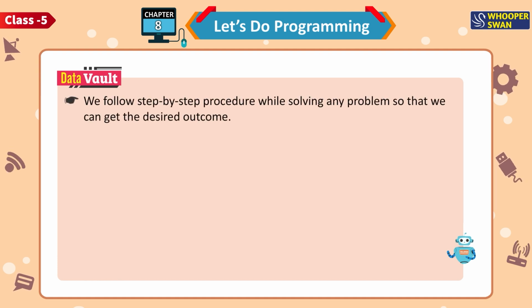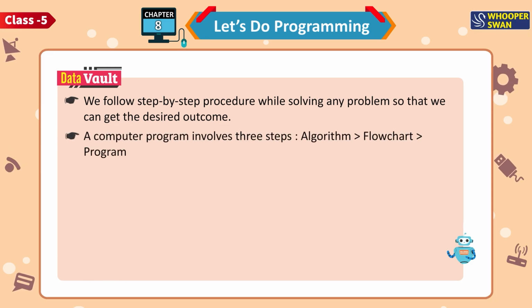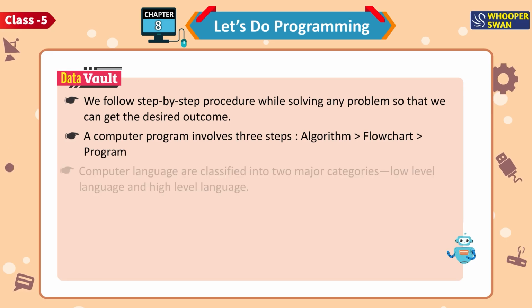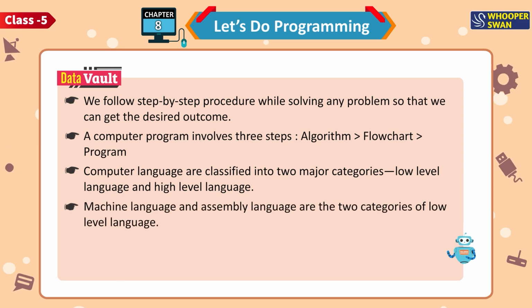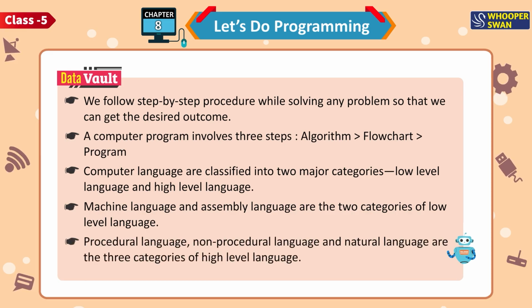Data Vault. We follow step-by-step procedure while solving any problem so that we can get the desired outcome. A computer program involves 3 steps: algorithm, flowchart, program. Computer language are classified into 2 major categories: low-level language and high-level language. Machine language and assembly language are the 2 categories of low-level language. Procedural language, non-procedural language and natural language are the 3 categories of high-level language.